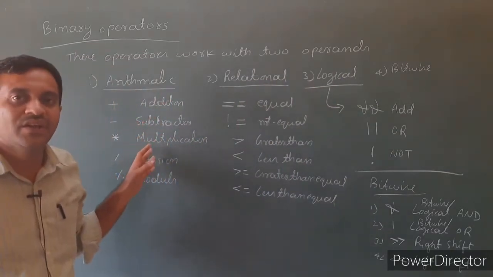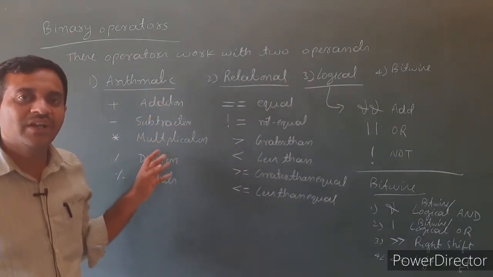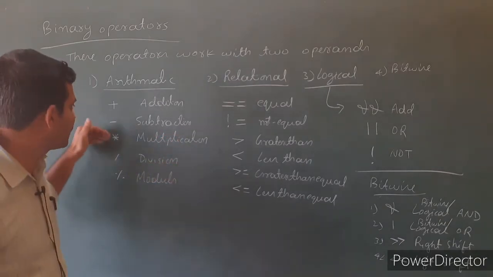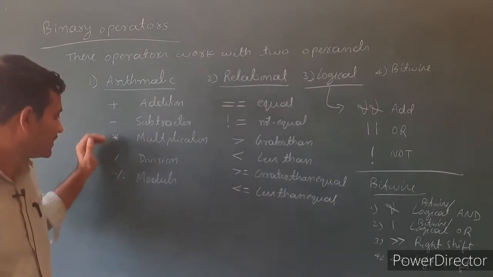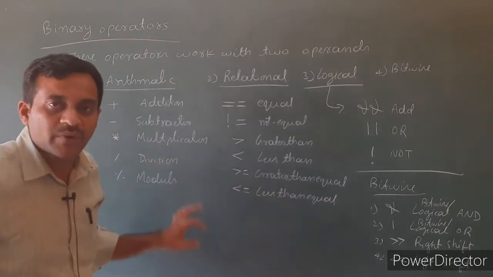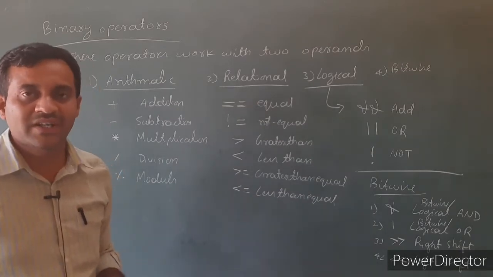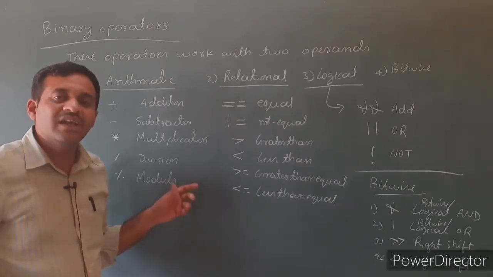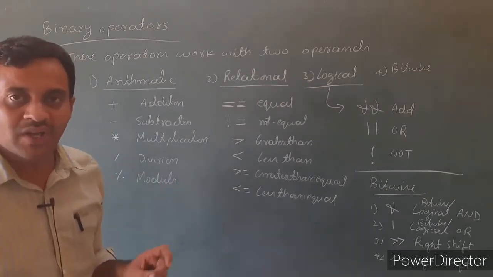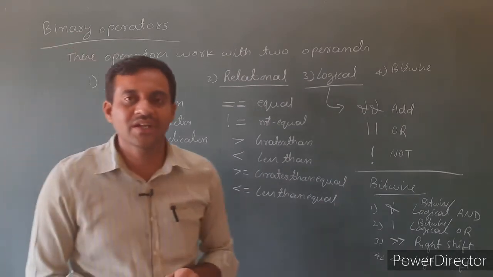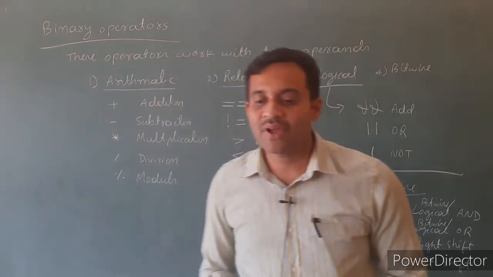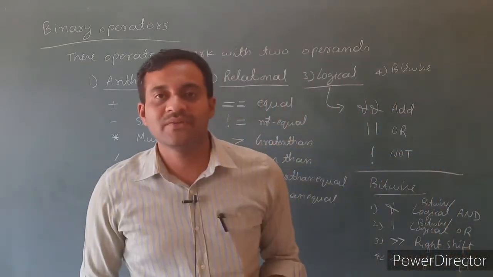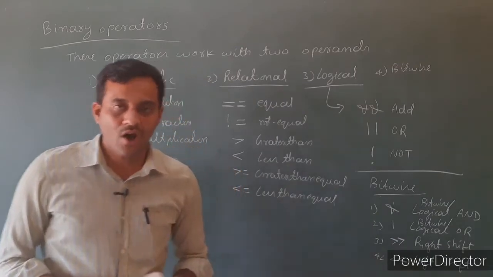The arithmetic operators are used to perform basic arithmetic operations. First 4 are the arithmetic operators, the last one is the modulus operator. Here modulus operator is a special operator in programming. It returns a remainder value after integer division. Then division operator returns a quotient value. That is the difference between division operator and modulus operator.